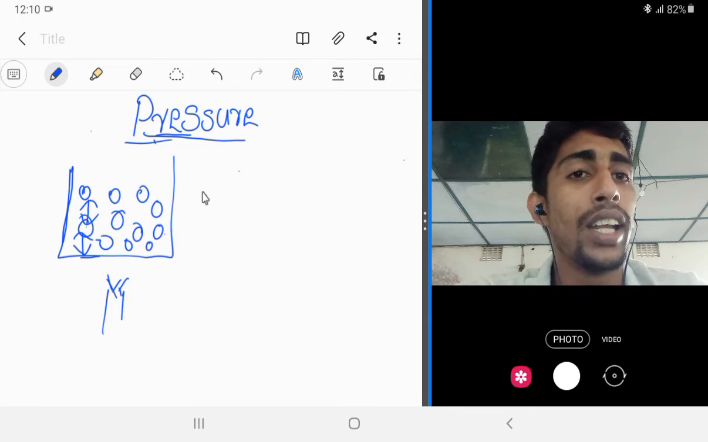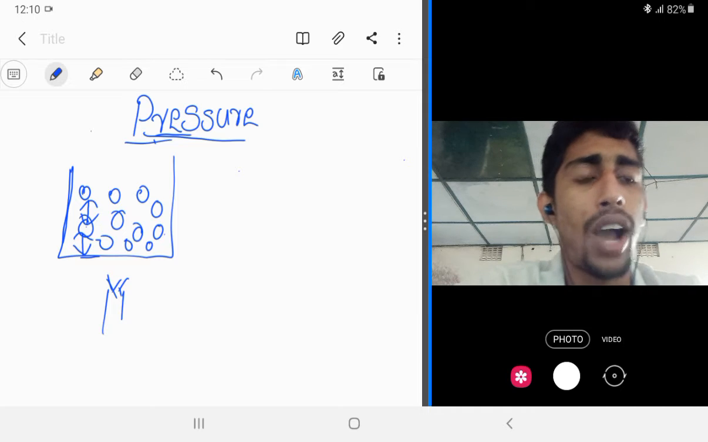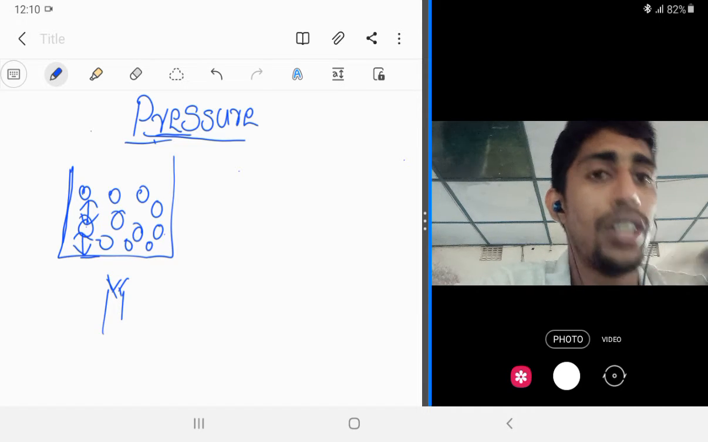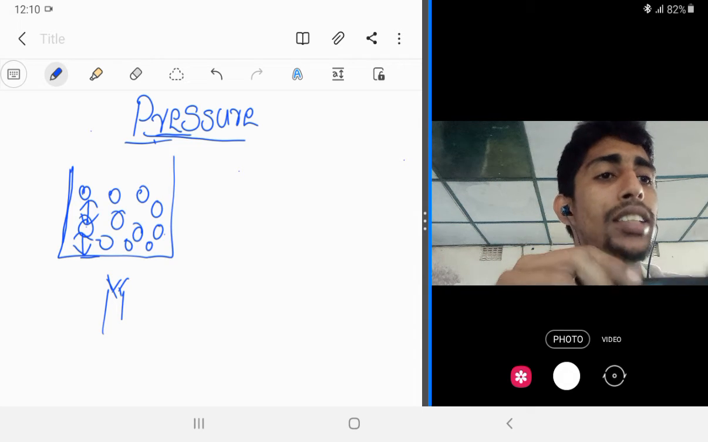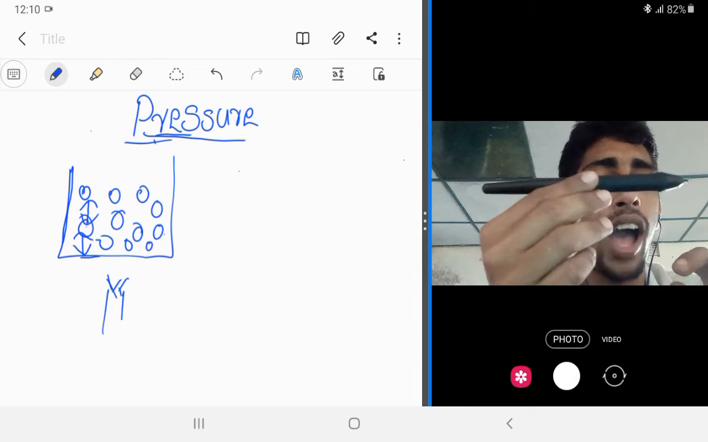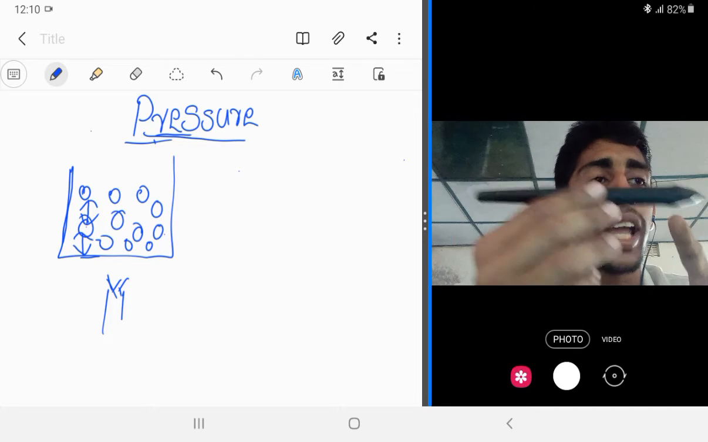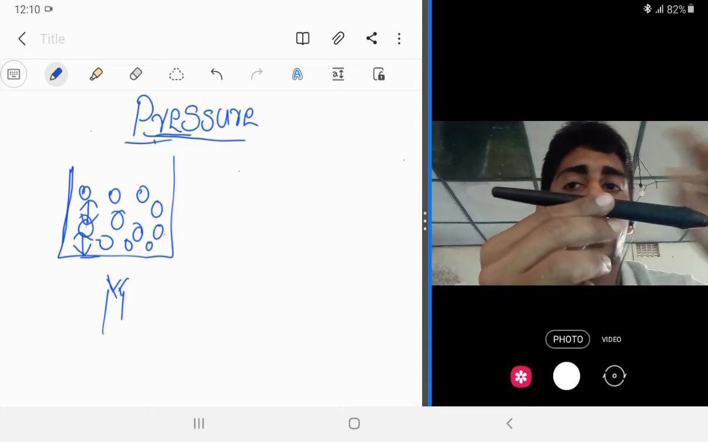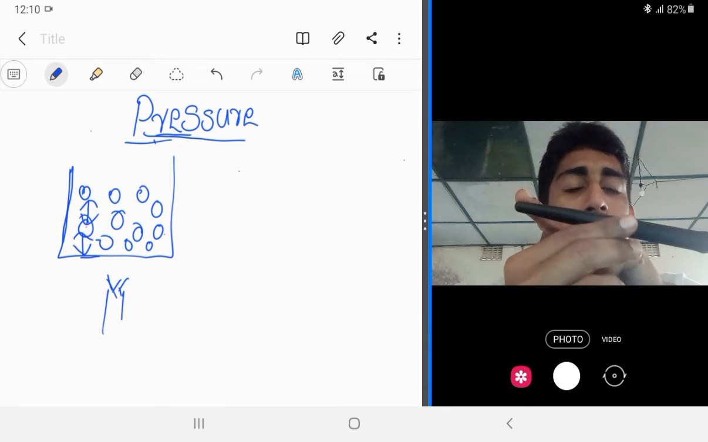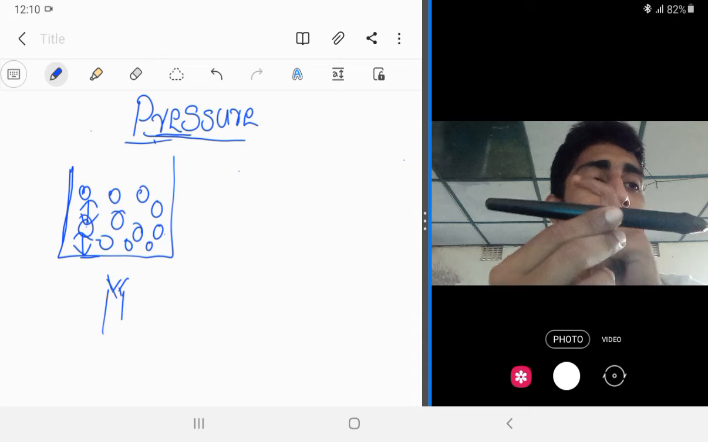Suppose you take an iron rod, and just take this pen as an iron rod, and you apply heat energy to this side. Then we know that after some time, if you touch here also, you will feel the hotness.